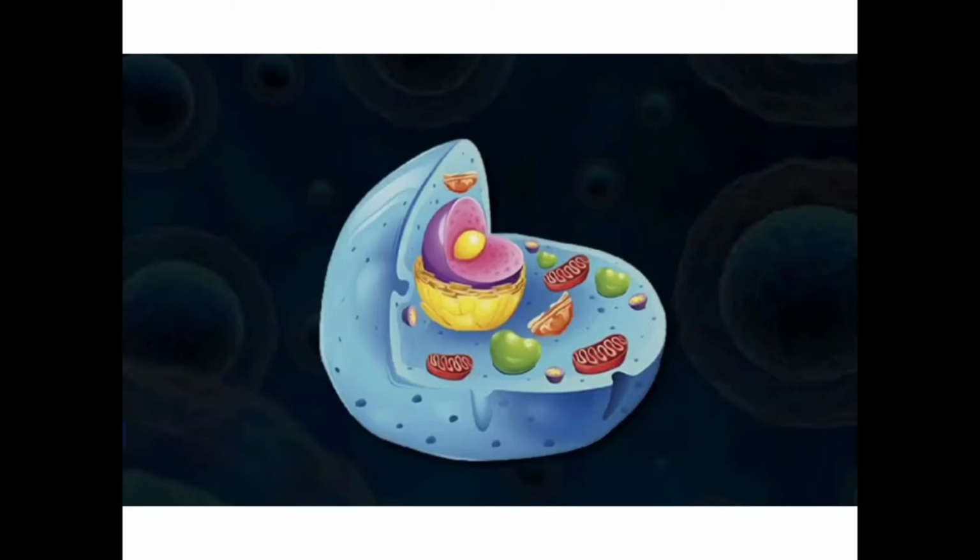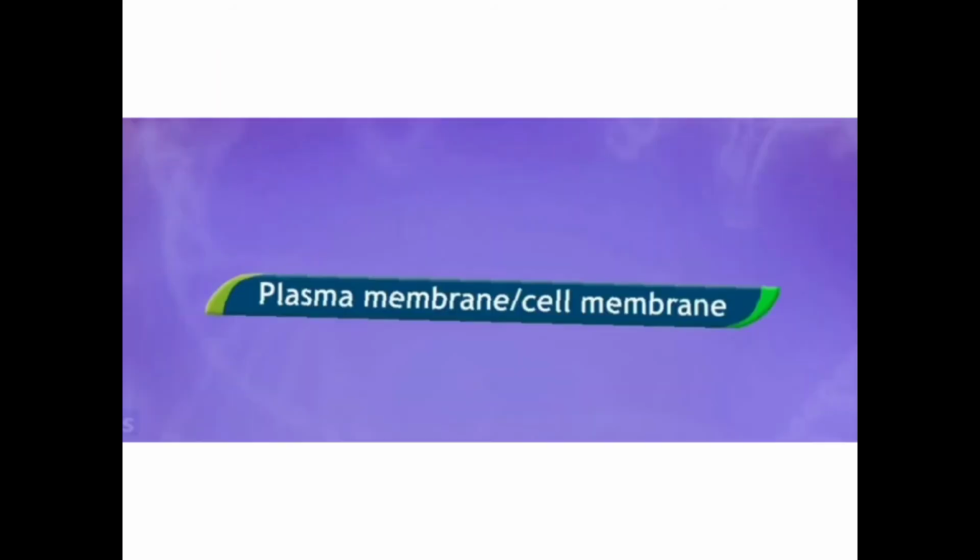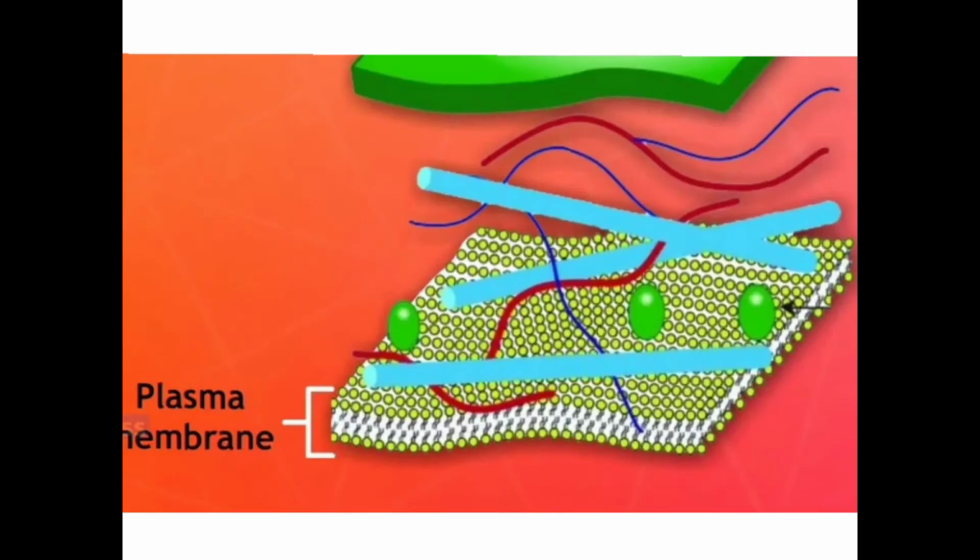So this is the boundary part, this is the cell membrane. Now coming to the plasma membrane or cell membrane, the structure part. You will see that in the structure of the plasma membrane, the protein molecules are embedded in two layers of phospholipids. Now this plasma membrane, here you can see, children, is said to be a selectively permeable membrane.